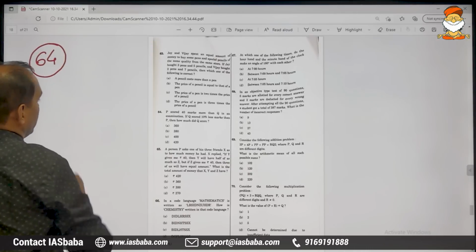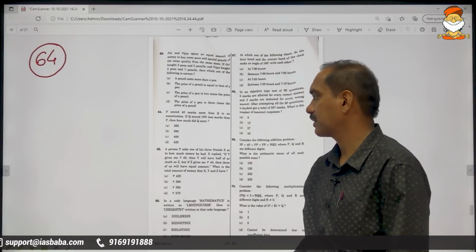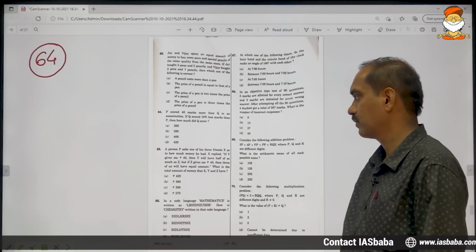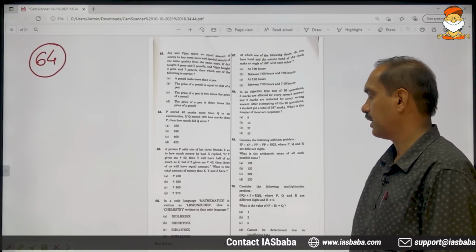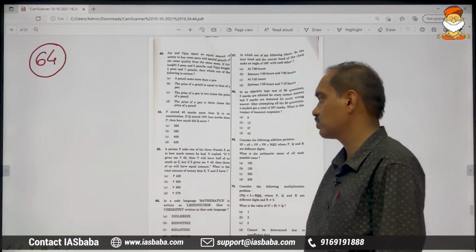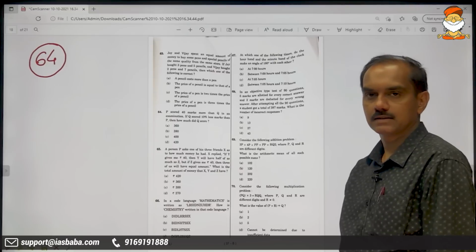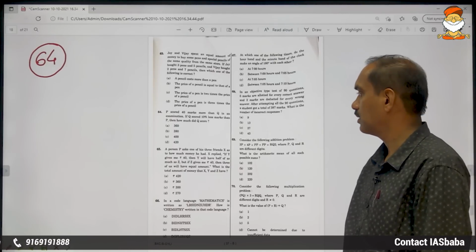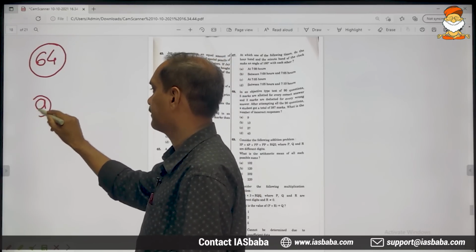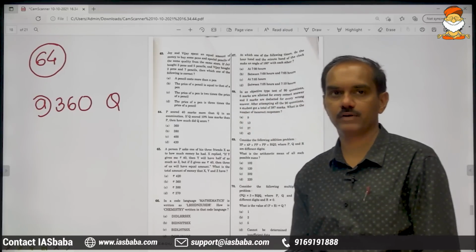Moving on to problem number 64. P scored 40 marks more than Q in an examination. If Q scored 10% less marks than P, then how much did Q score? In the end, he is asking us to find out the marks scored by Q. If you go by the very first option, Q has scored 360.